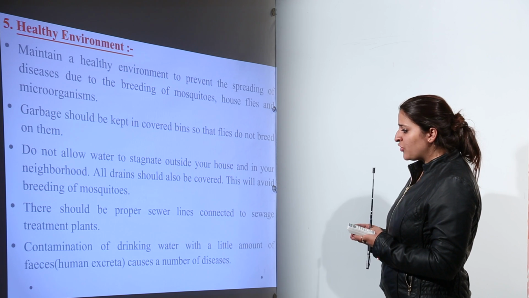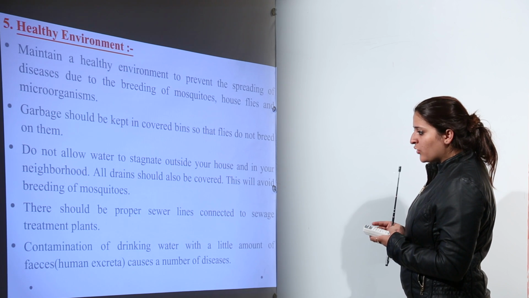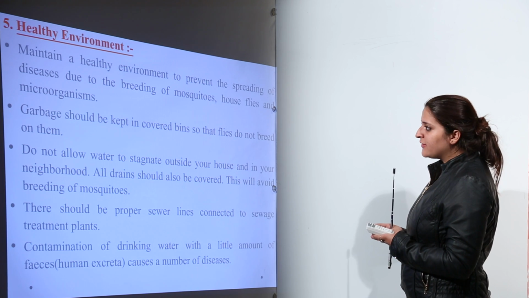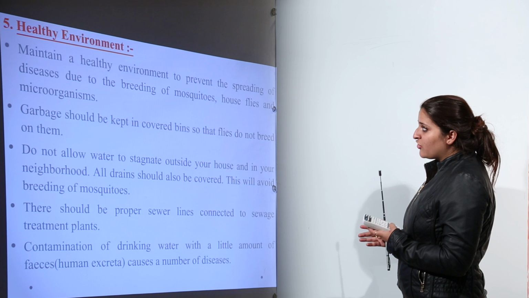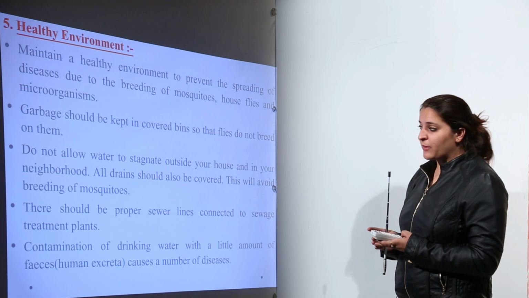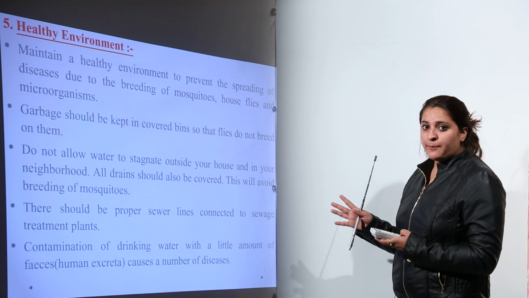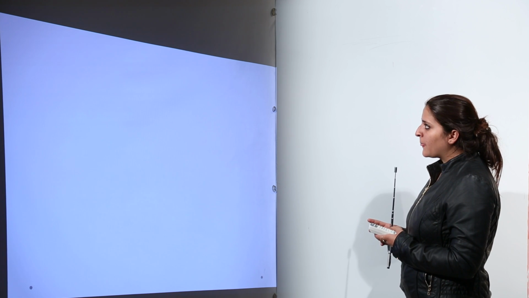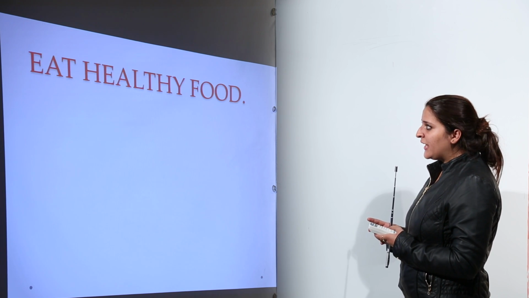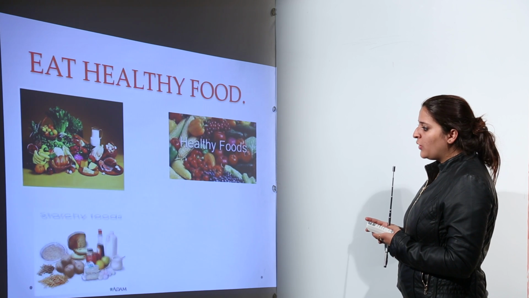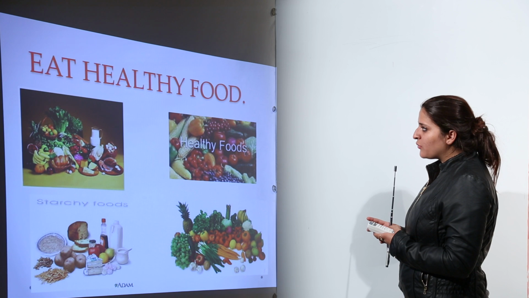Next, contamination of drinking water with even a little amount of feces, for example human excreta, causes a number of diseases. So this is how we should help in maintaining a healthy environment. These are various causes which result in creating a mess of this healthy environment. Now next is eating healthy food. These are various practices with which we can maintain good health and a healthy environment as well.